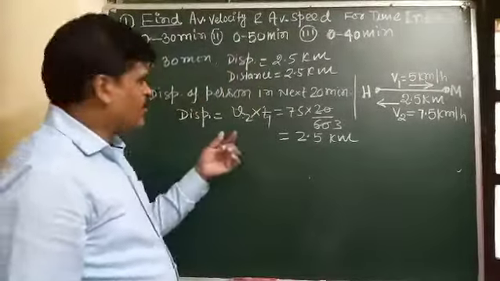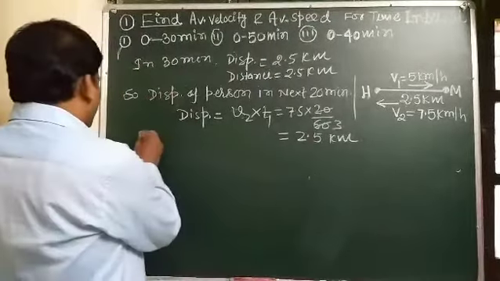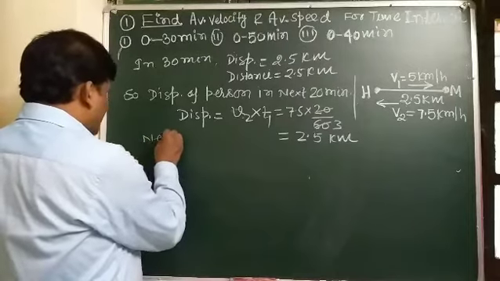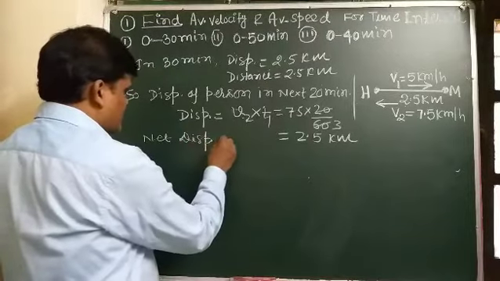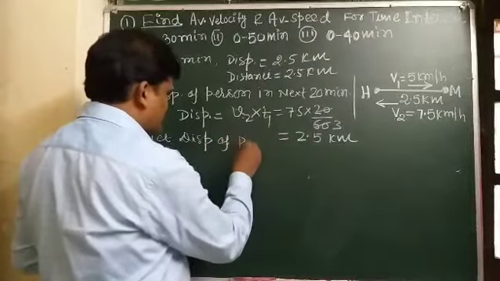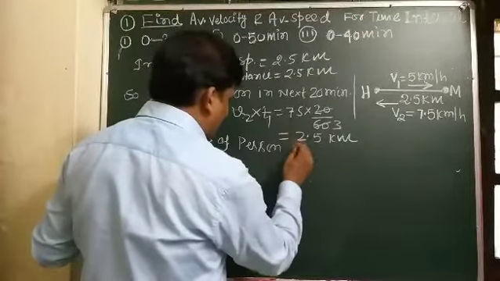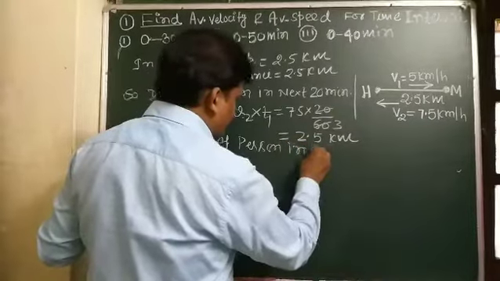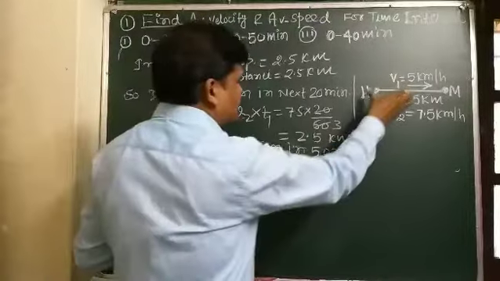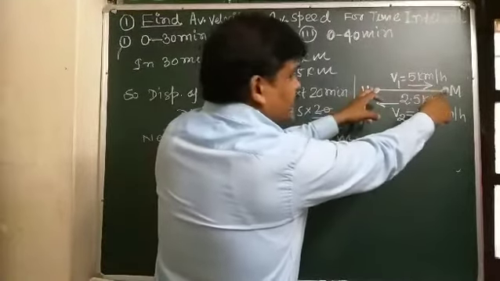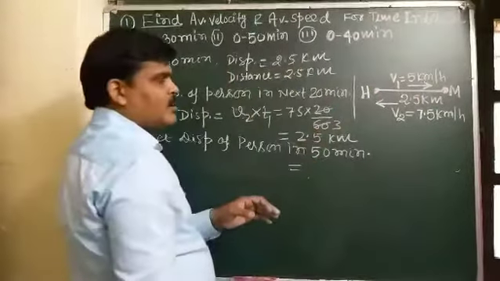So in a straight line path, displacement and distance are the same. So the net displacement of the person in 50 minutes, that is, in the first 30 minutes it travels a displacement of 2.5 kilometer, and in the next 20 minutes it comes back from market to home.